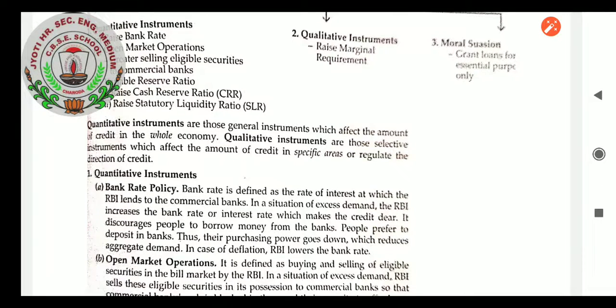Credit dear means that if the RBI charges a higher rate of interest, commercial banks' savings will become less. In that situation, they will create less credit in the market. So this is one of the quantitative instruments by which the RBI can control commercial banks to create less credit, meaning to offer fewer loans in the market, so that people will come under control. They will control themselves in their expenditure. People prefer to deposit in banks, so their purchasing power goes down, which reduces aggregate demand.